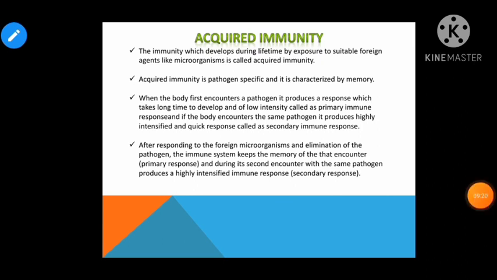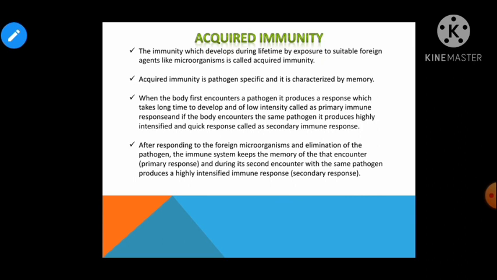Like for example, अगर कोई pathogen body पर attack करता है first time, so उसके response में जो हमारा immune system जो response करता है वो कहलाती है primary response. और हमारी बॉडी का इम्यून सिस्टम हमें उससे बचा लेता है. जब सेकेंड एनकाउंटर होता है उसी पैथोजन का, तो जो रेस्पॉन्स हमारा बॉडी का इम्यून सिस्टम देता है, it was very intensive, right? It is highly intensified immune response and that highly intensified immune response is known as secondary response.